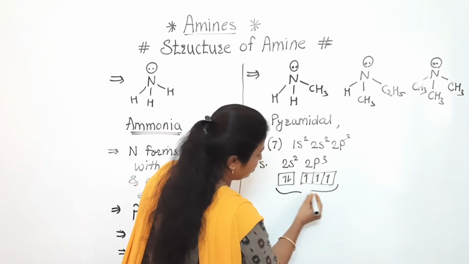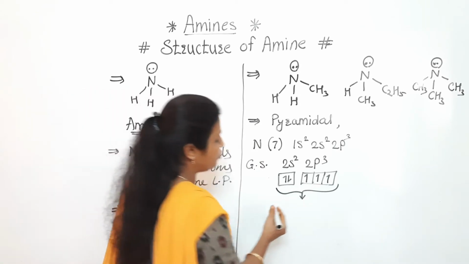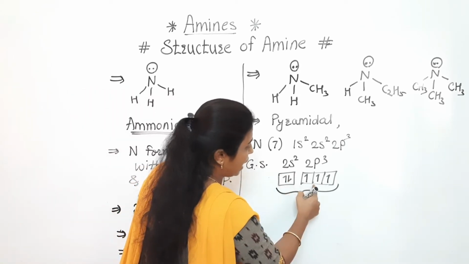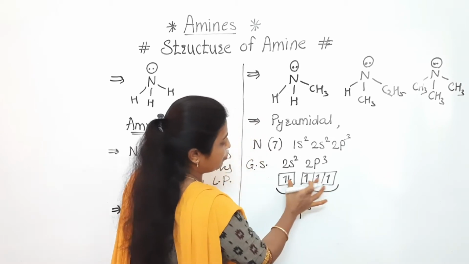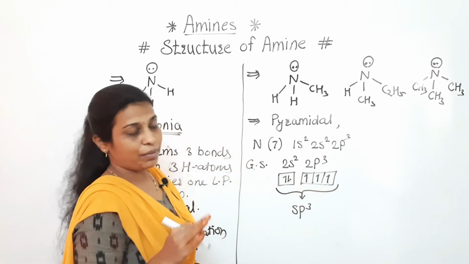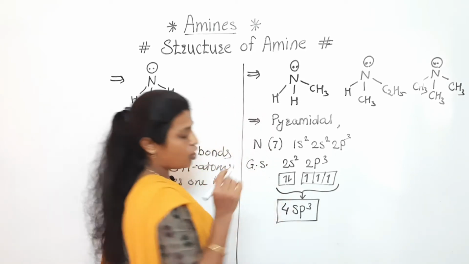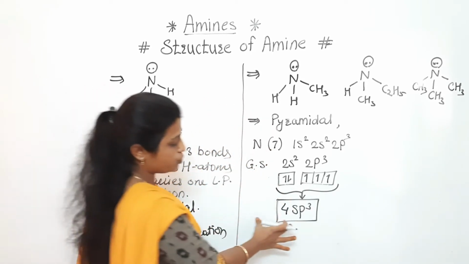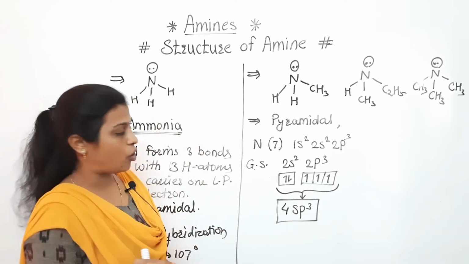The 2s and 3 2p orbitals undergo hybridization, and they form sp3. How many? If one s and 3 p are overlapping, they form 4 sp3 hybrid orbitals. Clear to everyone? Hope everyone understood that. We got here 4 sp3 hybrid orbitals.